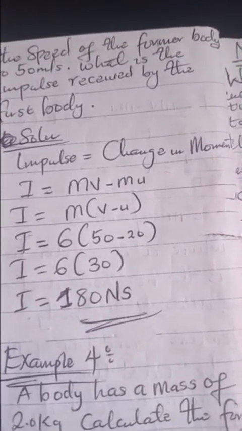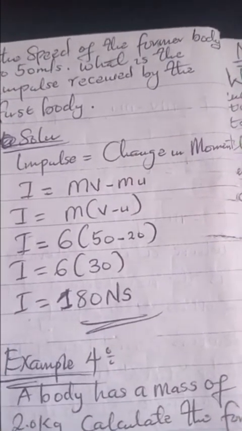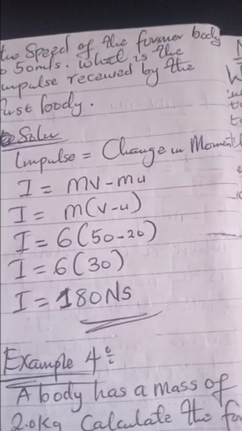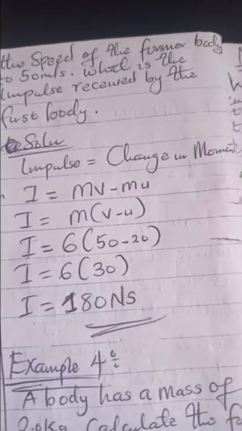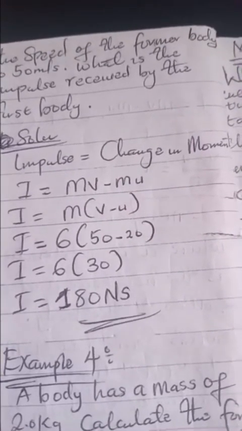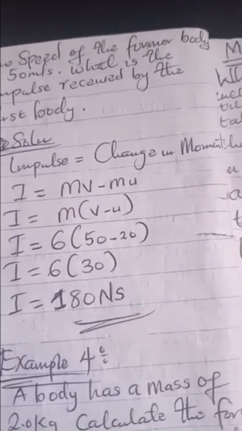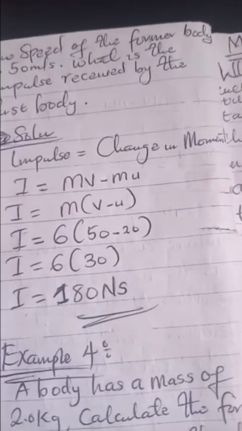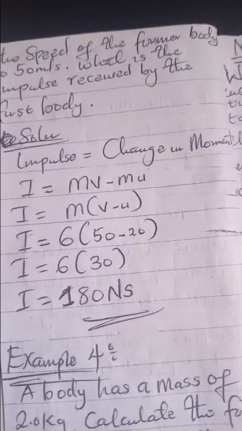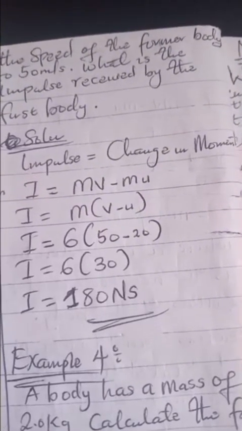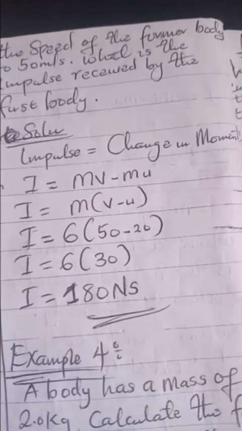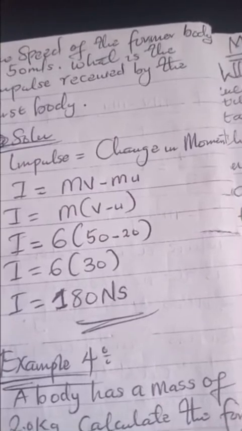So I will be equal to m bracket v minus u. We have our mass at 6 kg, final velocity of 50 and initial velocity of 20. So 50 minus 20 is 30, and 6 multiplied by 30 will give us 180. So impulse will be equal to 180 Newton seconds.